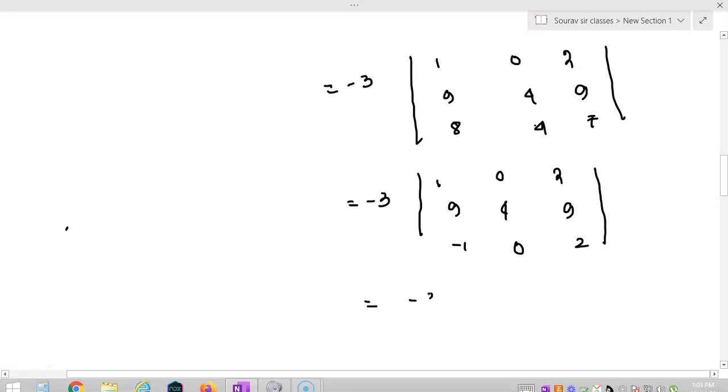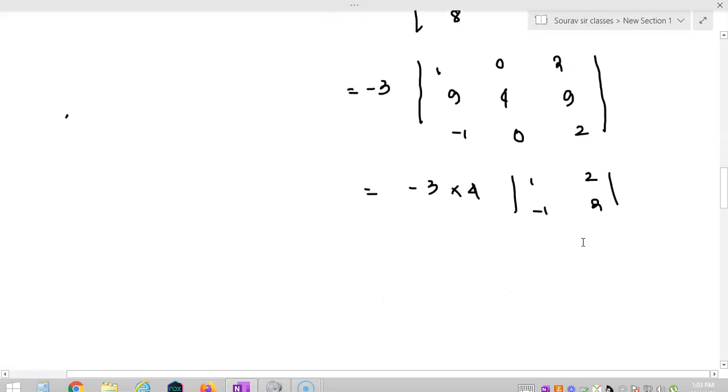Now with signs plus, minus, plus, it is minus 3 into 4 into the determinant 1, 2; minus 1, 2. So it will be minus 3 into 4 into 2 plus 2, so this is minus 3 into 4 into 4. So this is not divisible by 11.